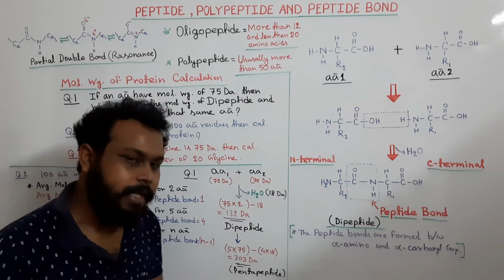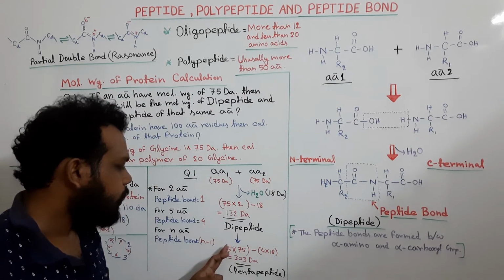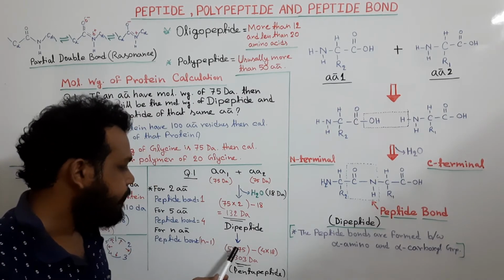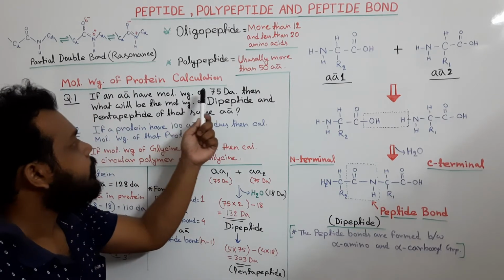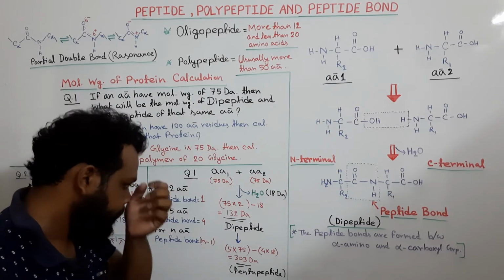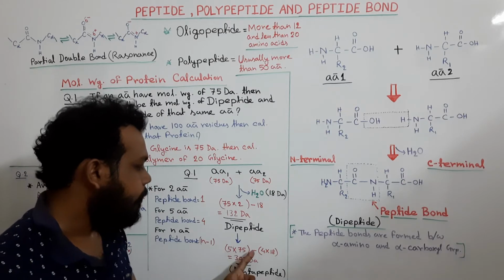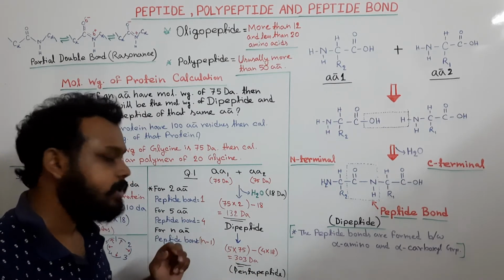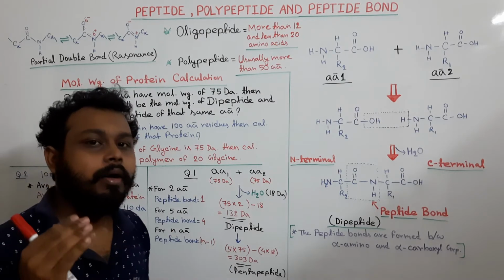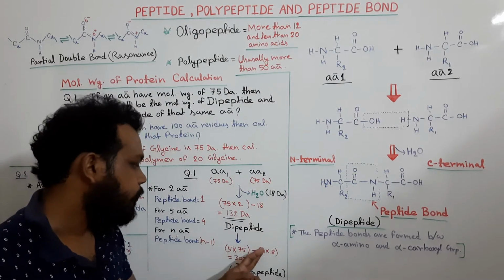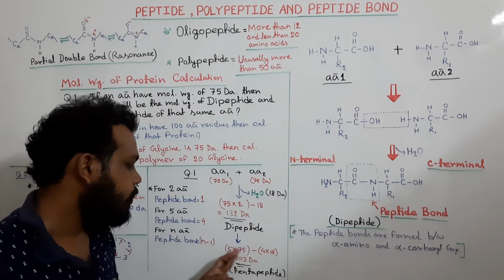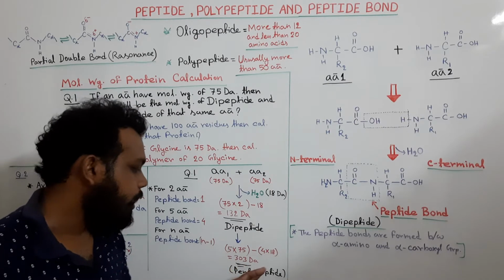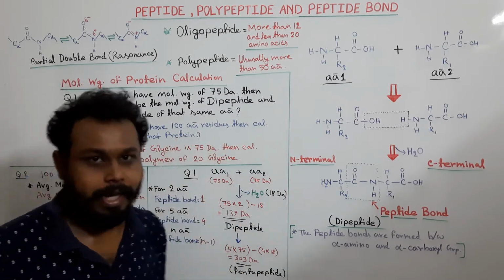So for a pentapeptide, there are 5 amino acids. So 5 into 75, because 75 is the molecular weight of one amino acid, minus 4 water molecules released, so 4 into 18. So this is our molecular weight of the pentapeptide of the same amino acids.